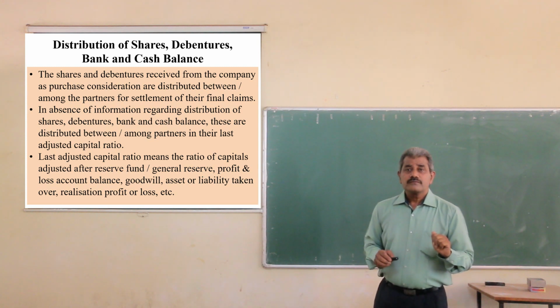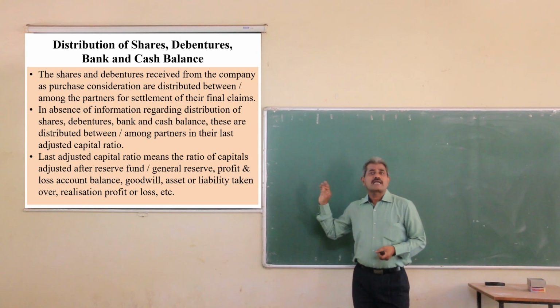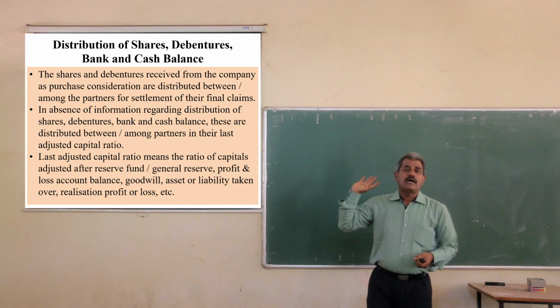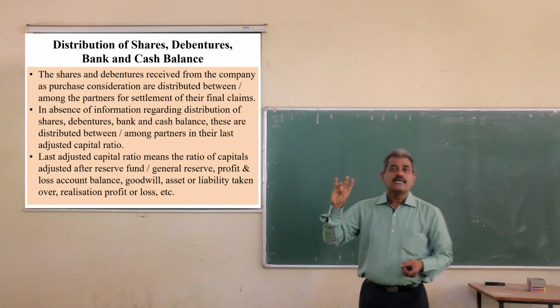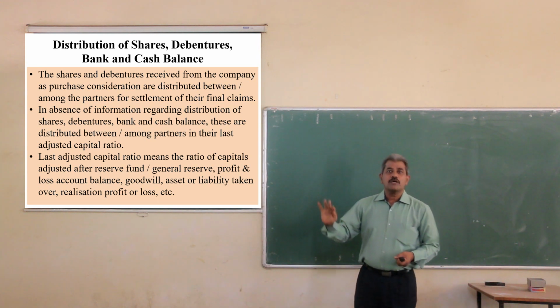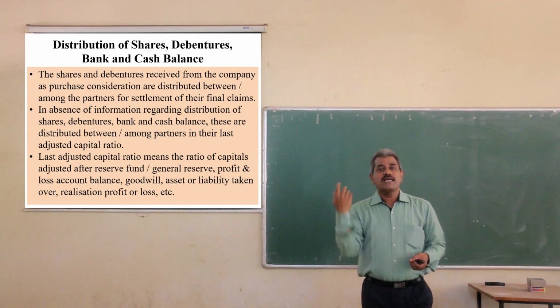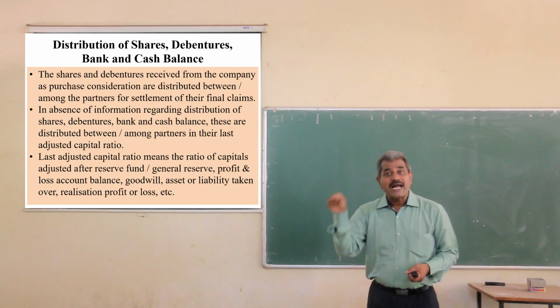I repeat, prepare the partners' capital accounts and record all transactions relating to the partners' capital in this account: reserve fund, general reserve, profit and loss account balance, goodwill, assets and liabilities taken over, or realization profit or loss.